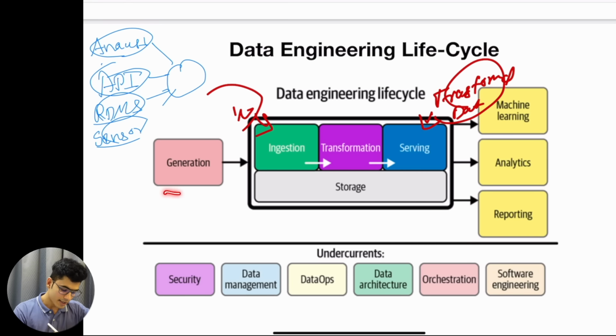How can I do the generation? How can I do the ingestion? What can I use for the transformation? How can I do the serving? What is used for storage? Machine learning, analytics, reporting, every single thing that we will talk about, and we will also talk about this part further down in the video.